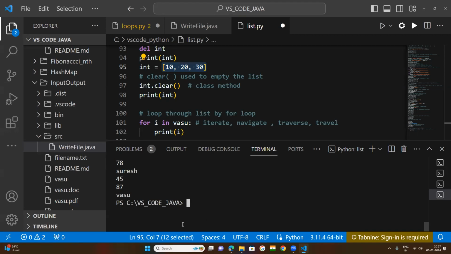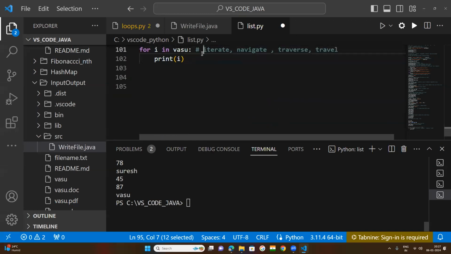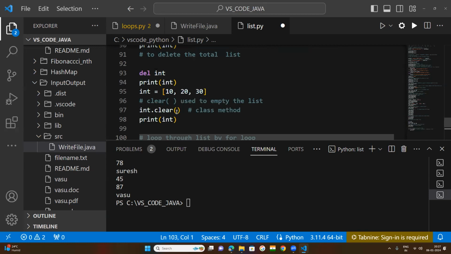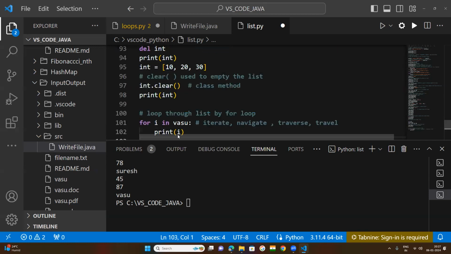Next word. I am commenting here. Try to understand. This loop I have used travels through a list.